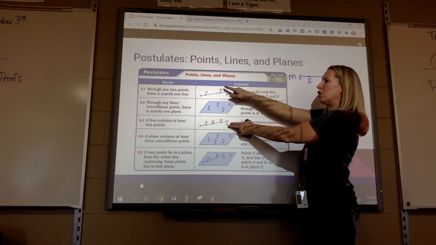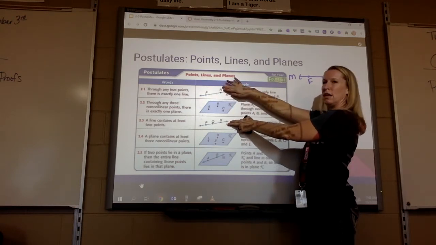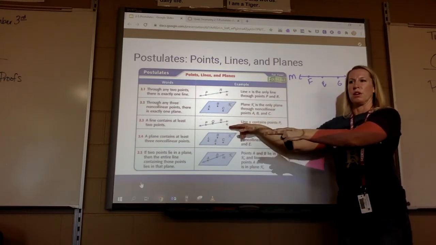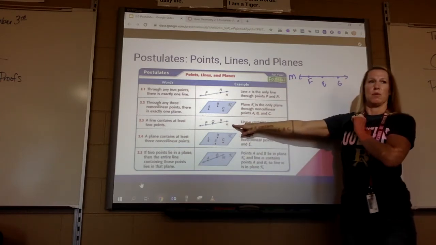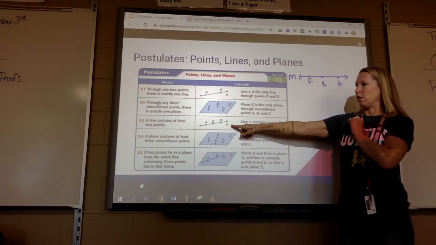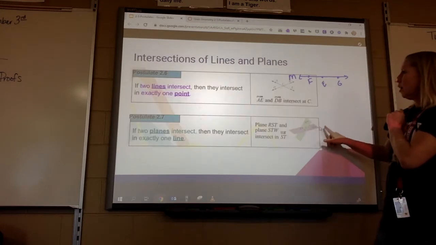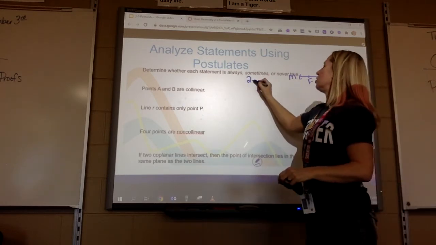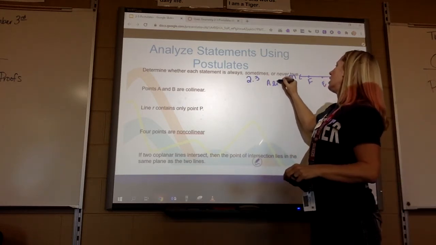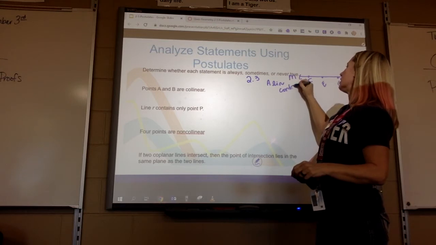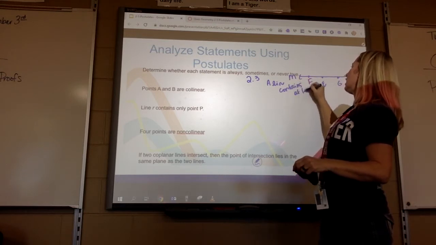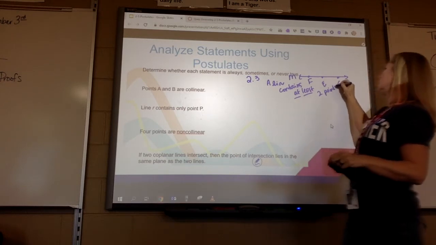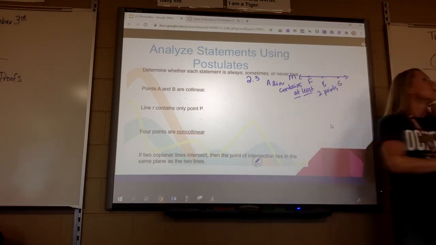So 2.1 is just talking about 2 points only. But do you guys see how 2.3 is talking about 3 points or more? So that's the postulate I would want you to use, 2.3. So would we write 2.3? It's going to be multiple choice drop down. So that would be 2.3. A line contains at least 2 points. And it's going to be a drop down choose.